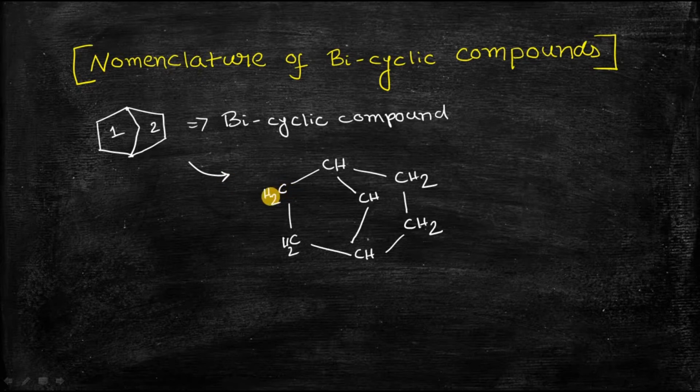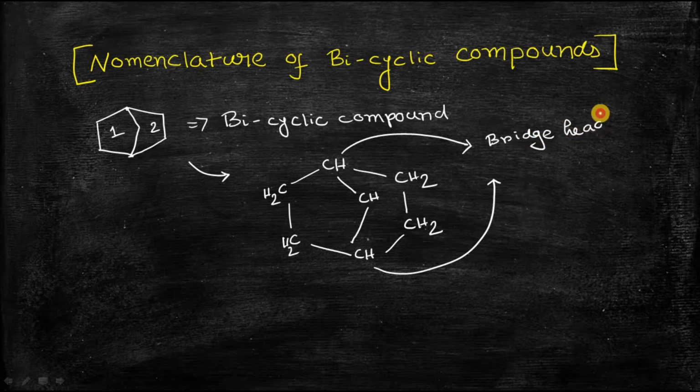Now, as you can see, these two carbon atoms are called bridgehead. Whenever you hear the terminology bridgehead in a bicyclic compound, you should know that these two carbon atoms are called bridgehead. Basically these are the carbon atoms which are common to both rings.